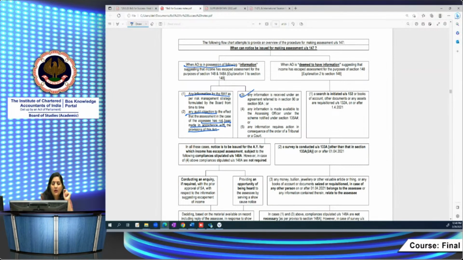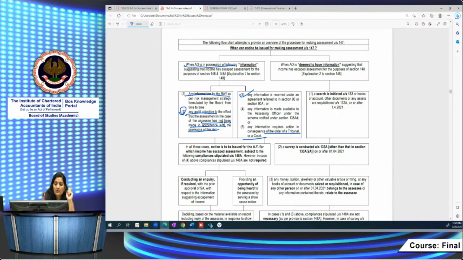Information is received as per the DTAAs under Sections 90 and 90A, according to the agreements. Some information is being received that some income has escaped assessment. Some information is collected in a faceless manner. Section 135 is there, under which the assessing officer can collect certain information regarding the assessee. That information is in possession of the assessing officer, and some information requires action. The assessing officer is required to do an assessment in consequence of an order of the Tribunal or a court.